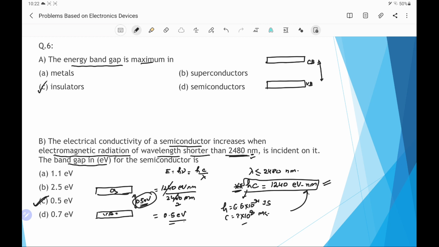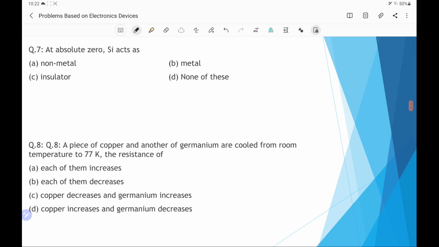So electrons from the valence band will be able to move to the conduction band and result in the conduction of current. Next question: at absolute zero, silicon acts as, because at absolute zero there is no breakage of the covalent bonds in silicon, so it will behave as an insulator. So it is a factual question, we should remember it.